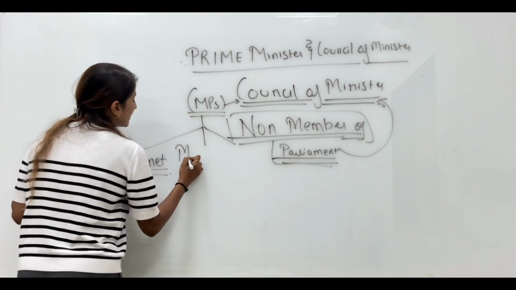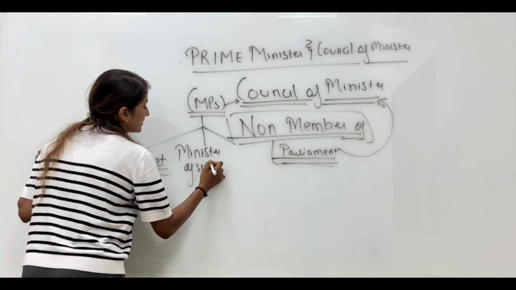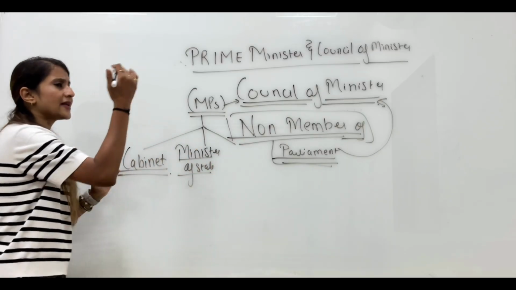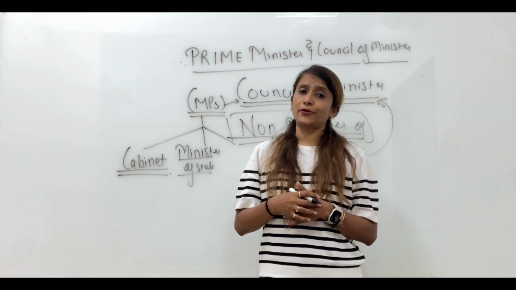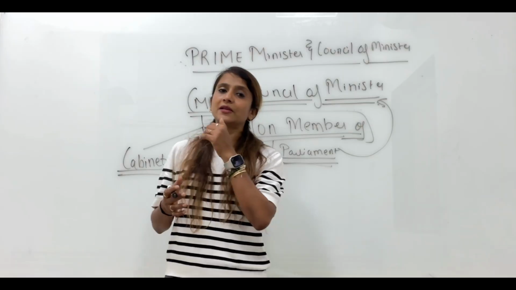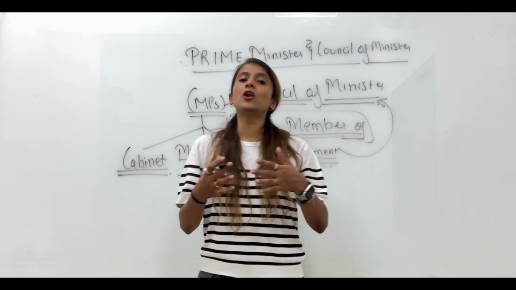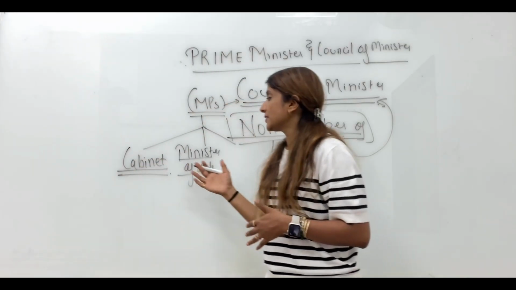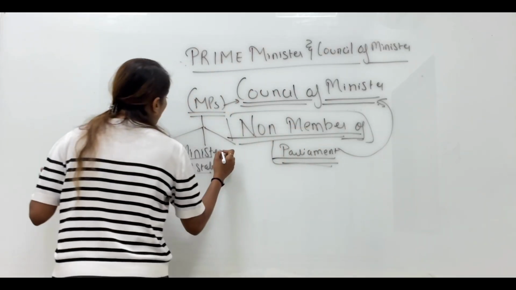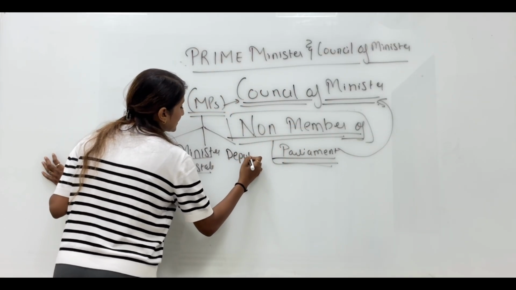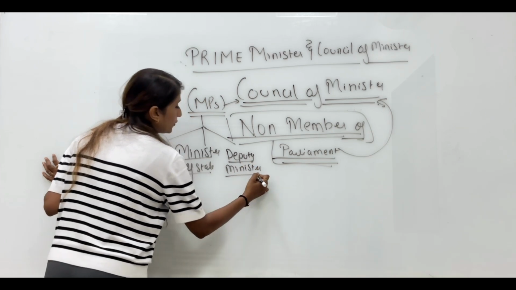Then we have the second category of people called Minister of State. They are the second category of minister. They might hold portfolio, they might not hold portfolio. They might attend cabinet meeting, they might not. They will be consulted by PM, they might not be consulted by PM. They are the second category of ministers after cabinet. Then we have deputy minister. Deputy minister will never hold any portfolio.